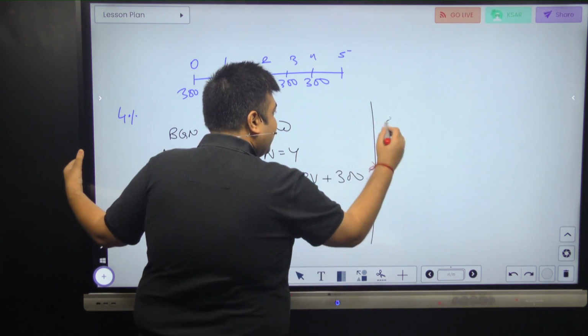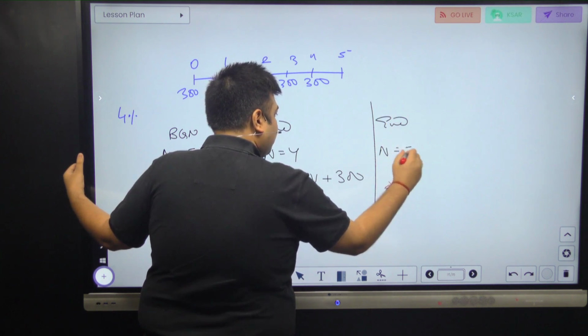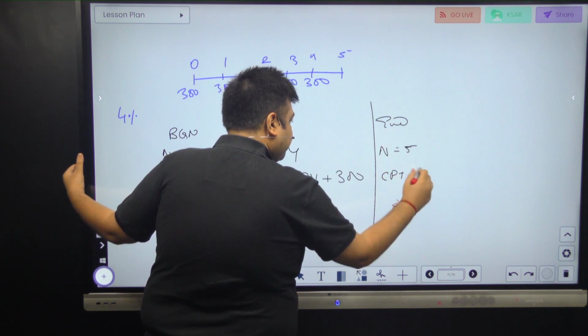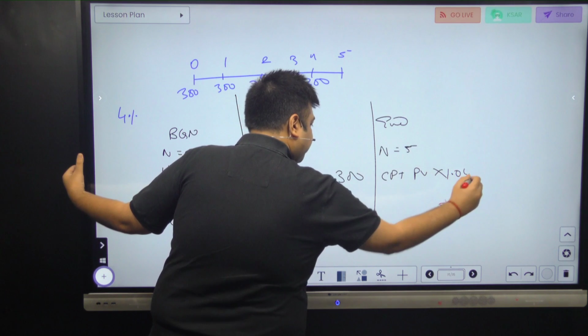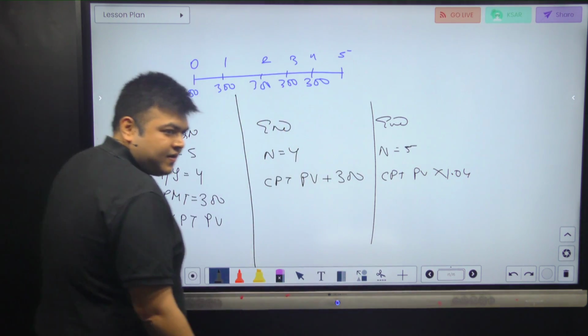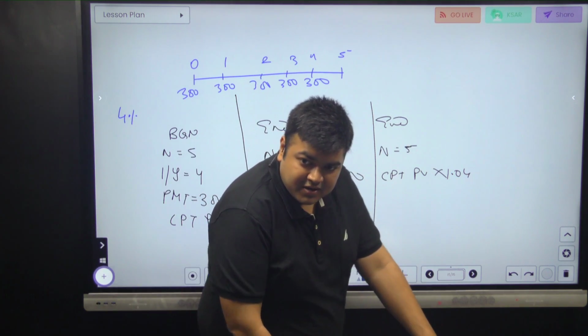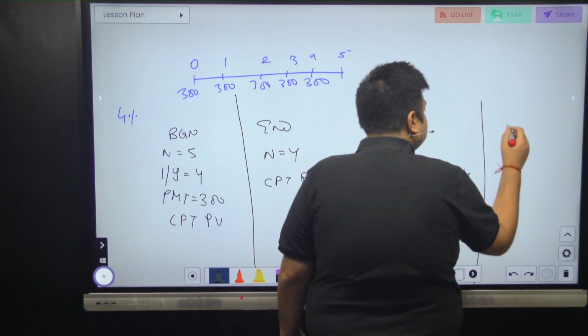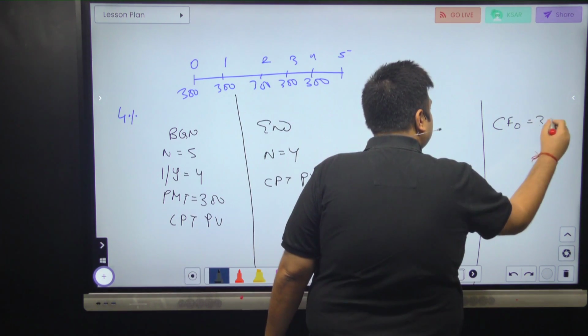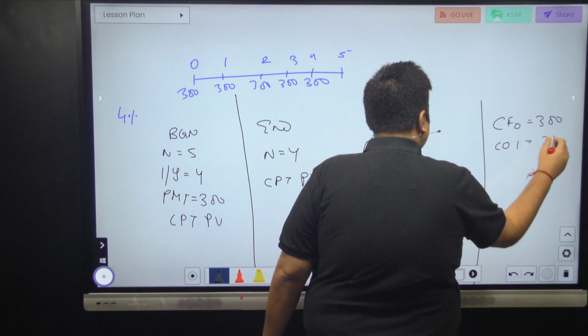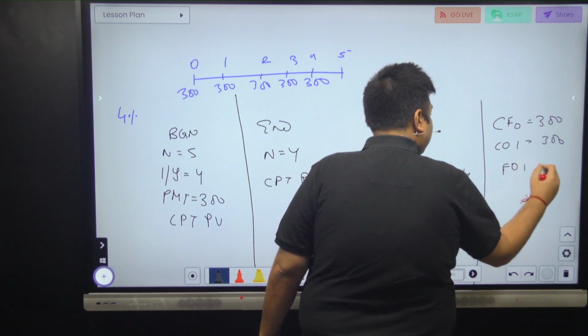Third, I can use the ending mode: N equal to 5, compute PV into 1.04. That is also the answer, right? I can also use CF0 equal to 300, C01 equal to 300, frequency 1 equal to 300.